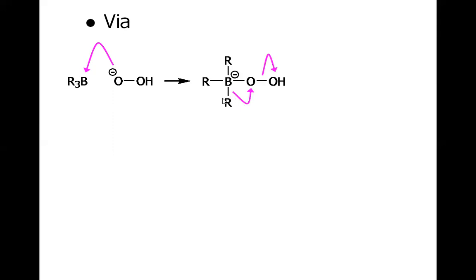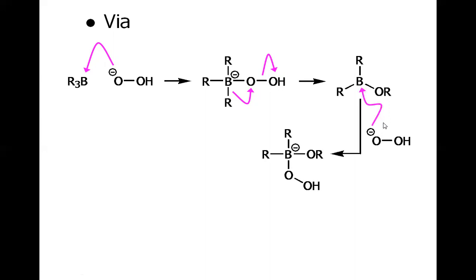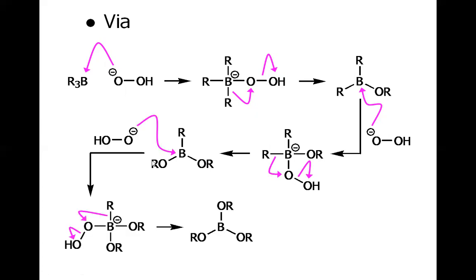Now this R group, where R means one of the alkyls which was attached to the boron, migrates from boron to the oxygen, and we have a 1,2 migration. R migrates from B to O, like this. Here this R has been migrated, and then the hydroperoxide again attacks the boron. We have the complex, and the second migration occurs, and then with subsequent attack, we have the third migration. So overall, all three alkyl groups have been migrated from the boron to the adjacent oxygen position.